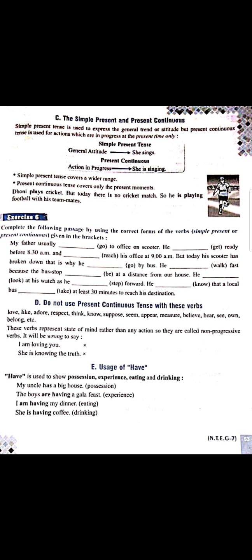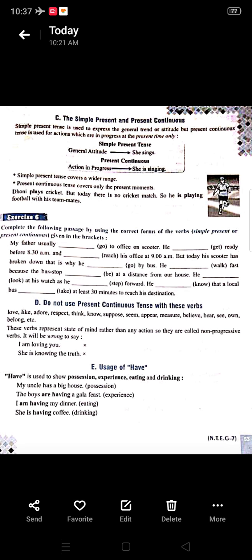Now let's move towards do not use present continuous tense with these verbs. What are the verbs with which we are not going to use present continuous tense? Verbs like love, like, adore, respect, think, know, suppose, seem, appear, measure, believe, hear, see, own, belong. These are the sensual verbs, you can say. Sensual means which can only be sensed by us, we can't touch them. With these verbs, the present continuous tense is not used.